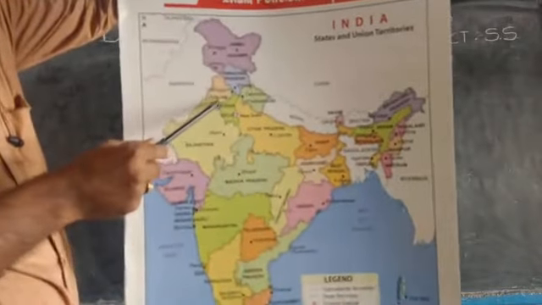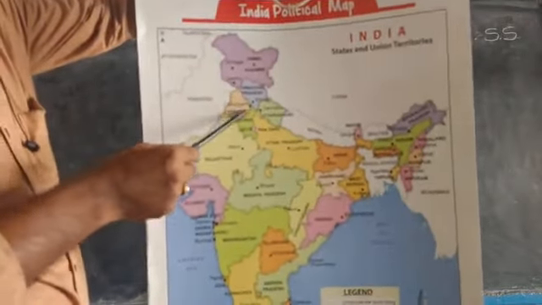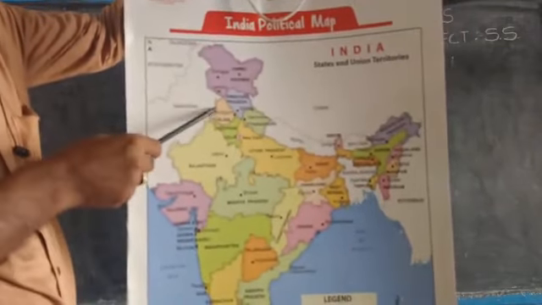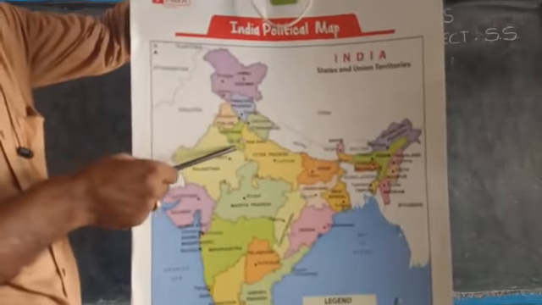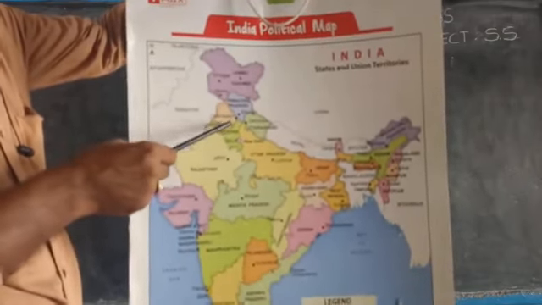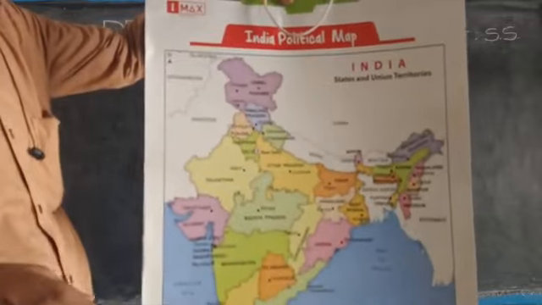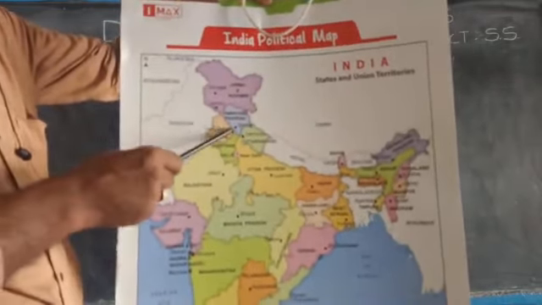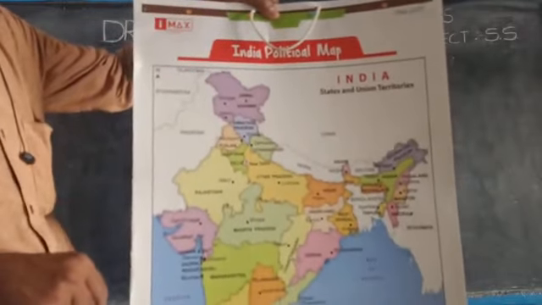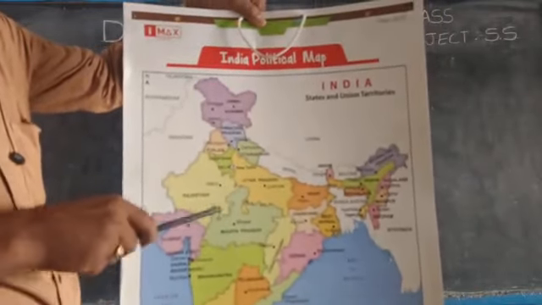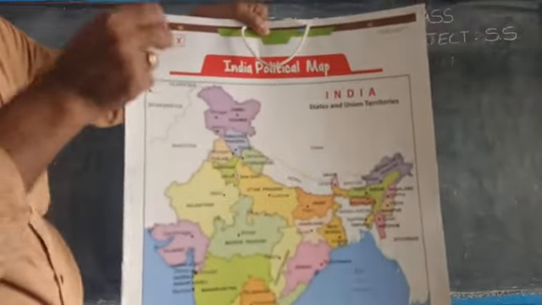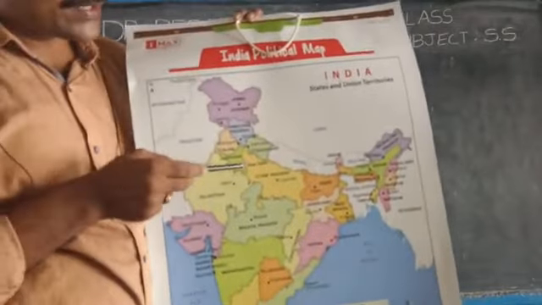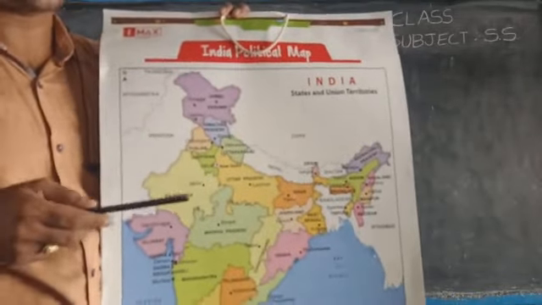Now, if you see here, we have Punjab state. What is the capital city of Punjab? Chandigarh. And to the south of Punjab, we have Haryana state. For Punjab and Haryana, there is a common capital city, that is Chandigarh. Okay, children? And Chandigarh is itself a union territory also. Now, here we have Delhi. Delhi is the capital city of India. It is called NCT, National Capital Territory.